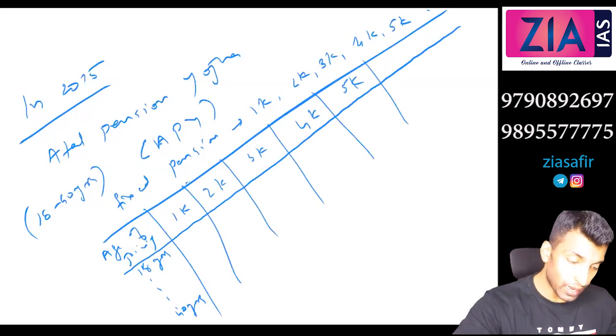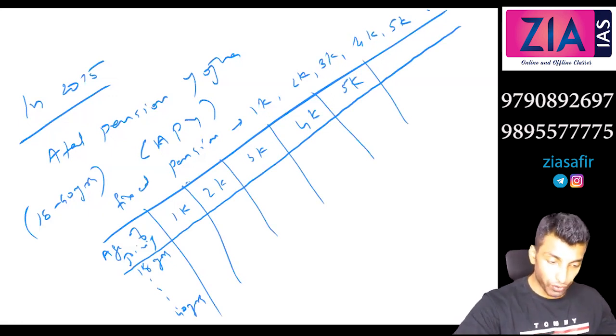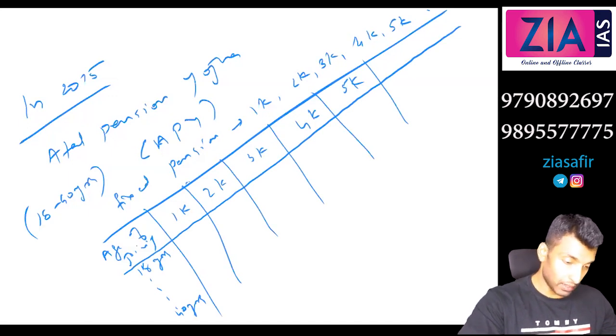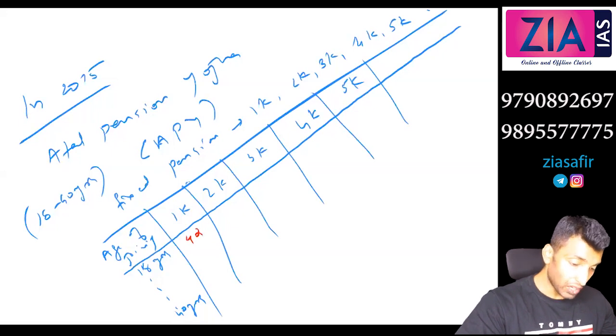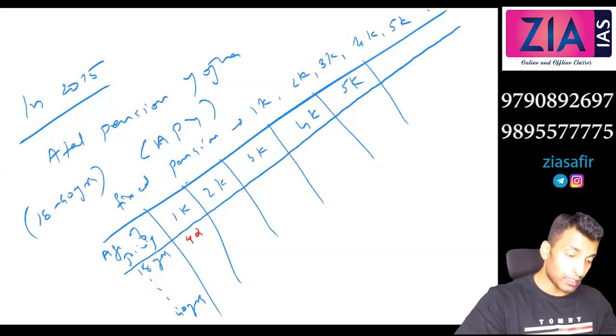I don't want to tell each age, but I will give you a rough idea for 1 or 2 cases. For 18 and 40 we will discuss. For 1,000 you need to invest 42, and in case of 40 years you need to invest 291 rupees.